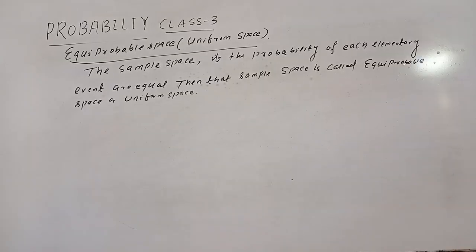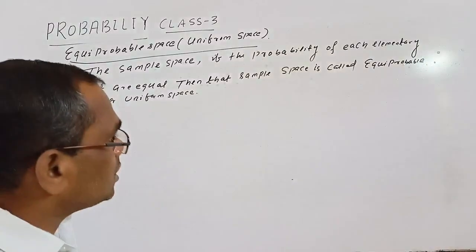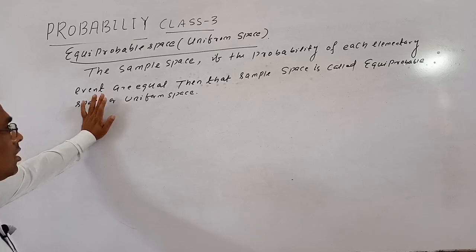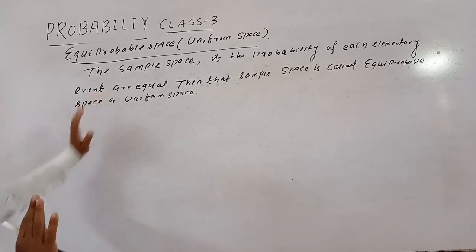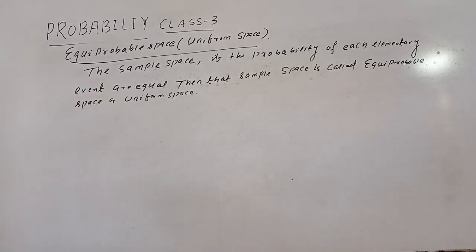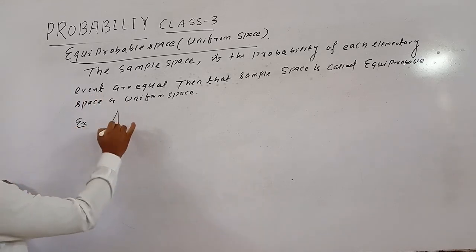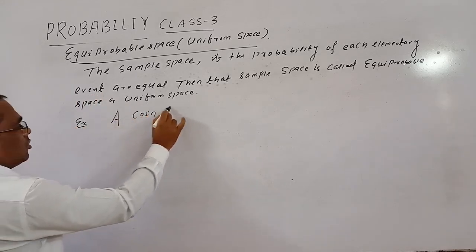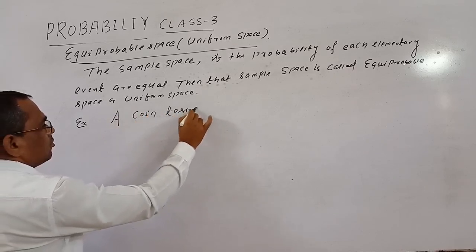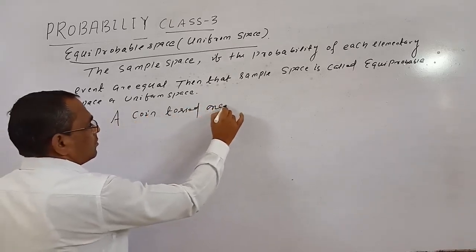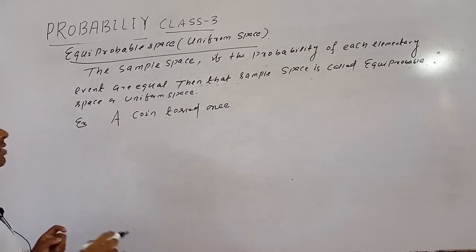Okay, the sample space: if the probability of each elementary event is equal, then that sample space is called an equiprobable space or uniform space. For example, a coin tossed once.